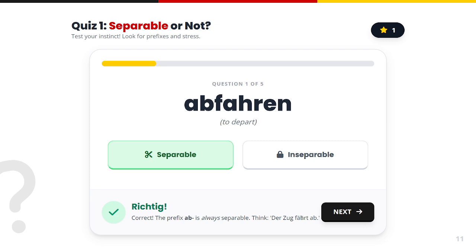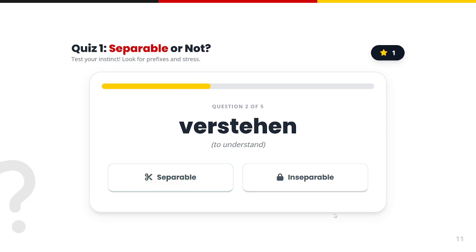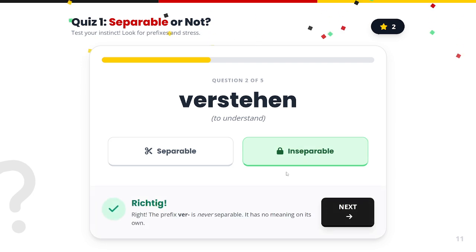Der Zug fährt ab. Separable or not? Verstehen. Ver is never separable. So it means it is not separable. Richtig. It has no meaning on its own.